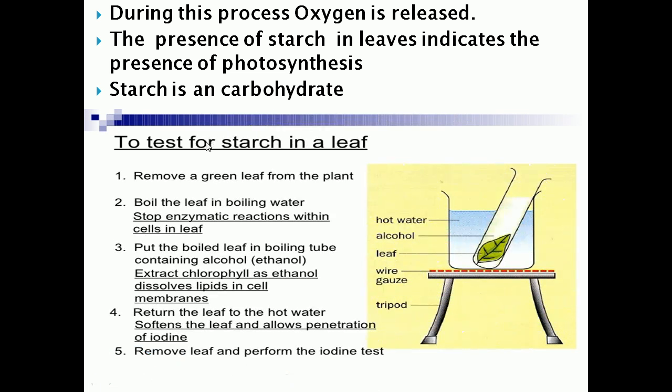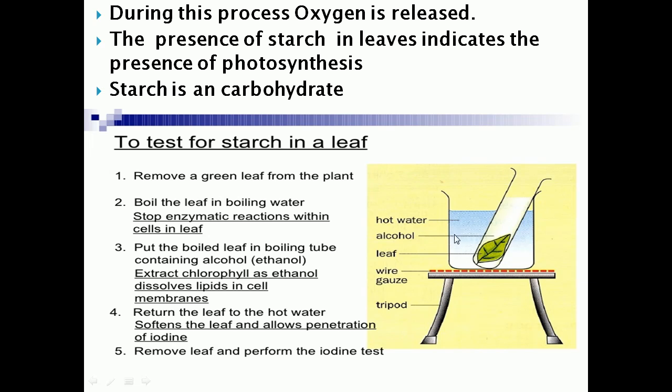Now we are going to see how we can test the presence of starch in a leaf. Children, how can we test the presence of starch in a leaf? First you have to remove a green leaf from the plant. You just pluck a leaf from the plant. Then boil the leaf in boiling water. Here you can see the picture: just boil the leaf in boiling water.